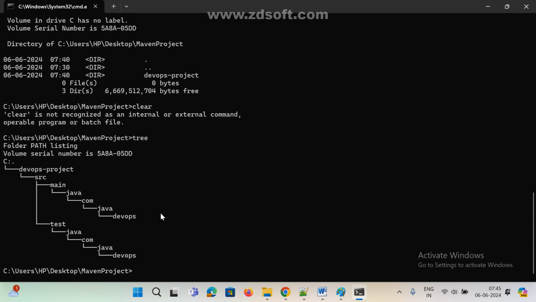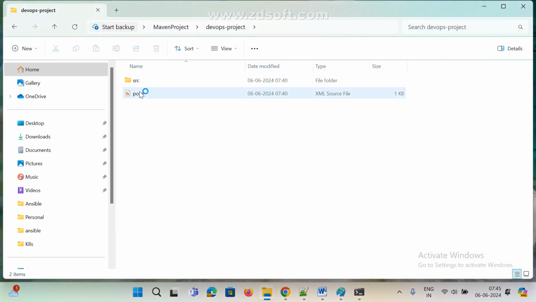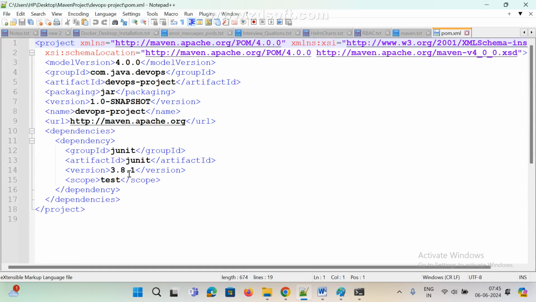Now we'll see one by one, and later we'll see how it will execute. Now see here, if you click on the pom.xml file and open this. Now see here, this is the root tag, guys. Project is the root tag, it started here and ended here. Whatever information I passed, everything is noted here. Now observe here, I gave group ID com.java.devops.